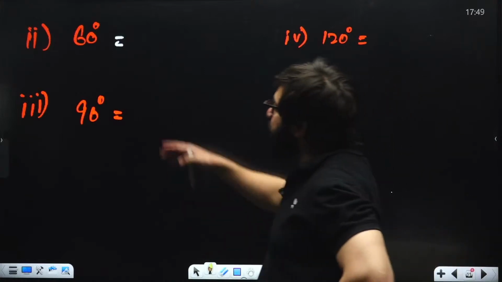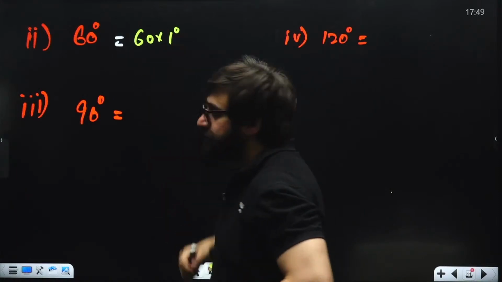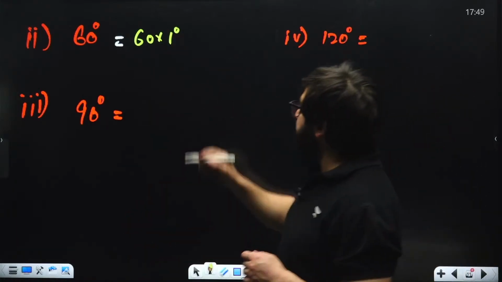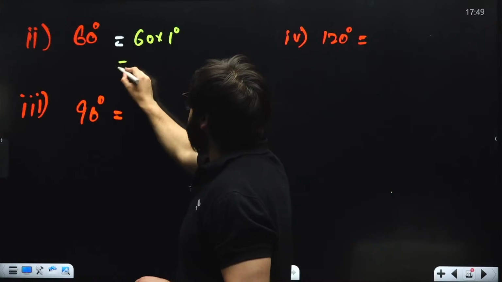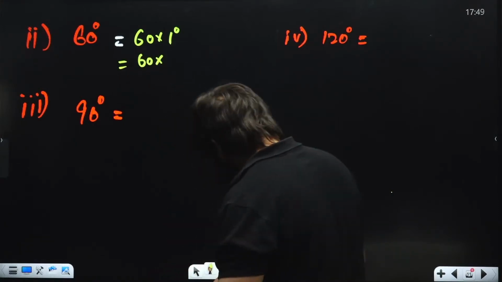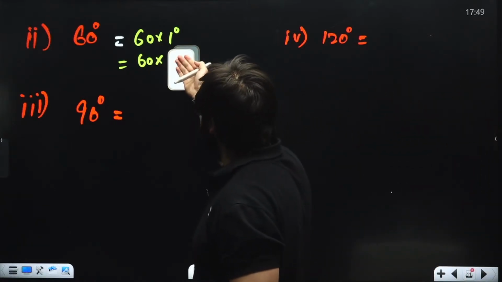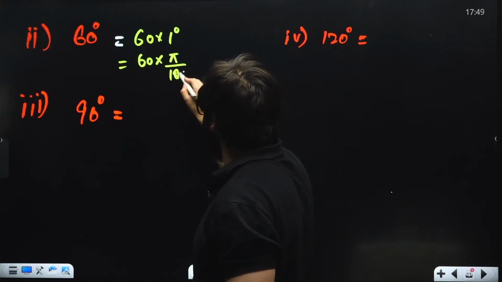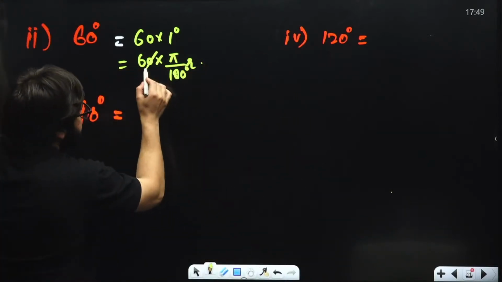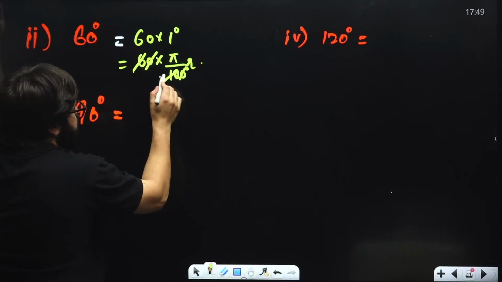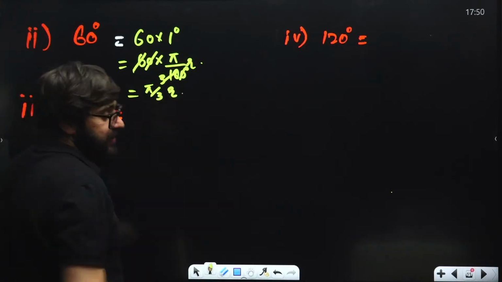See, when it comes to 60 degrees, I can simply write this as 60 multiplied by 1 degree, that's once again 60 degrees. So this will be 60 multiplied by the value of 1 degree, that is pi divided by 180 radians. Now this 0 and this 0 will cancel. 6 ones are 6, 6 threes are 18. So this will come out to be pi by 3 radians.